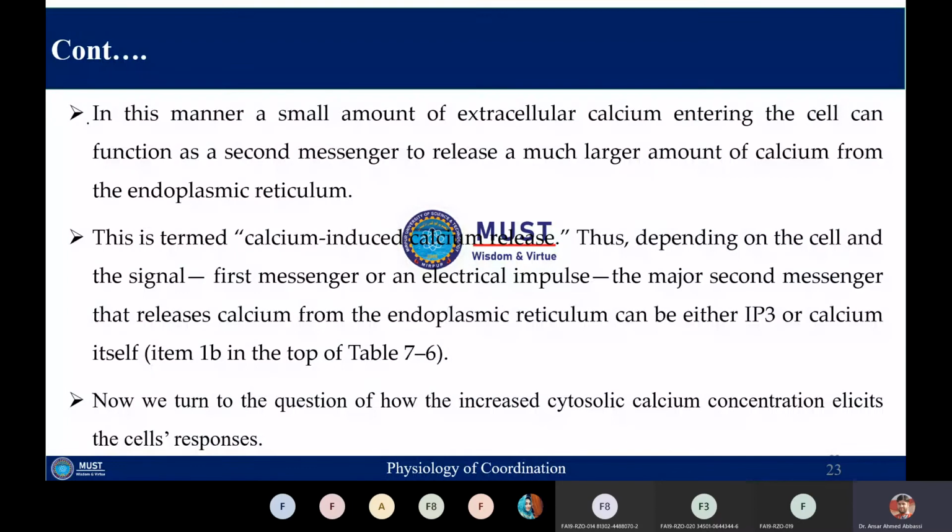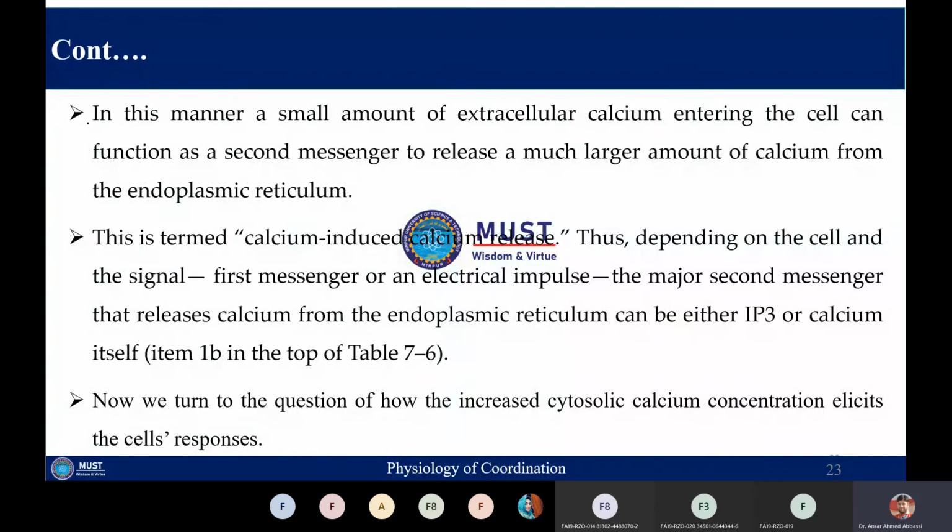So it means that a small amount of extracellular calcium entering the cell can behave as the second messenger, and it can also release a much larger amount of calcium from the endoplasmic reticulum. Sometimes this is called calcium induced calcium release. Once calcium is produced, this calcium can itself induce further release of calcium from the endoplasmic reticulum, and this is called calcium induced calcium release.